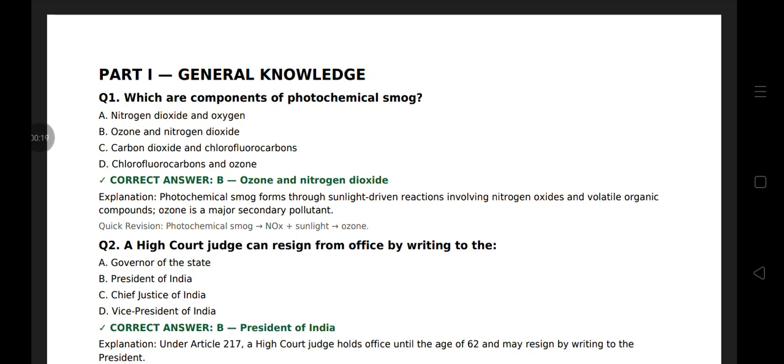Photochemical smoke forms through sunlight-driven reaction involving nitrogen oxide and volatile organic compound. Ozone is a major secondary pollutant. Photochemical smoke is equal to nitrogen dioxide plus sunlight plus ozone.